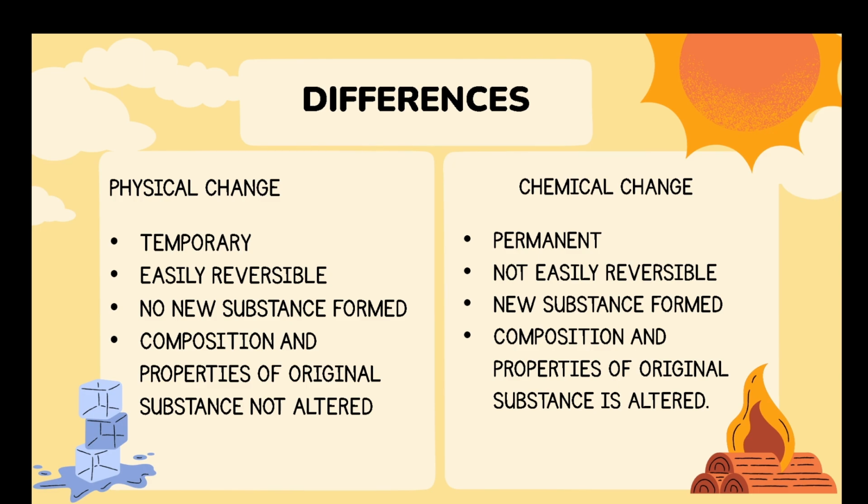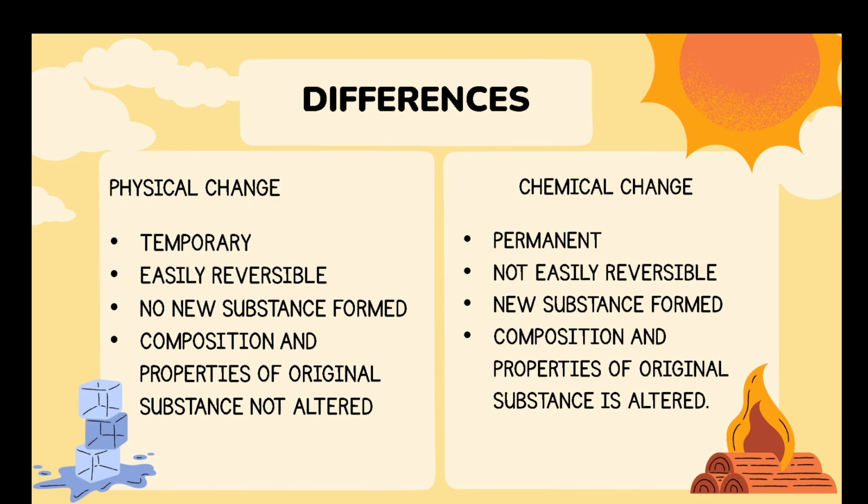Okay, so let's see the differences between physical change and chemical change. Physical change is a temporary change, whereas chemical change is a permanent change. Then physical change is easily reversible, like melting of ice, the example which we have seen, whereas chemical change is not easily reversible. In a physical change, no new substances form, whereas in a chemical change, we get new substances being formed.